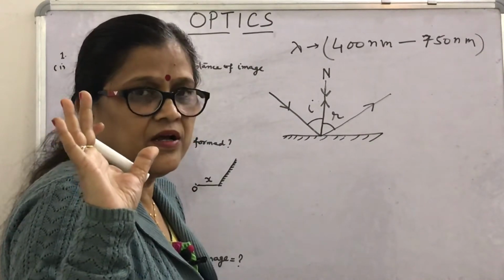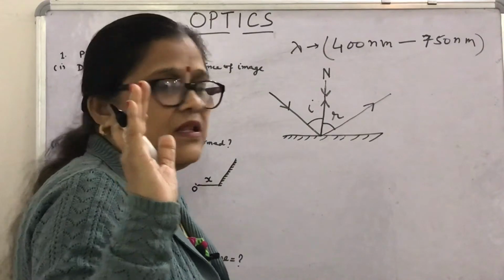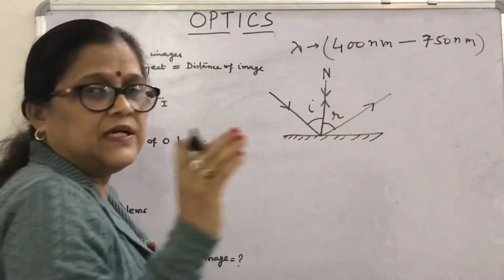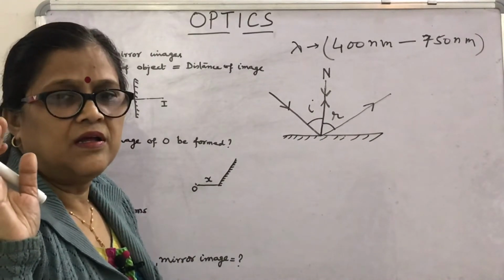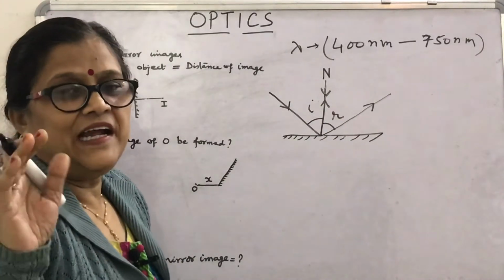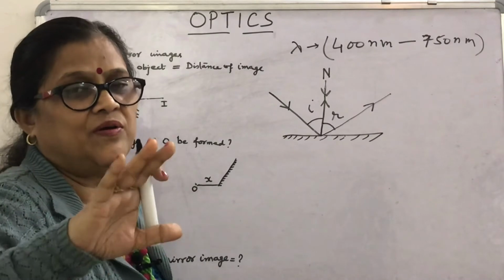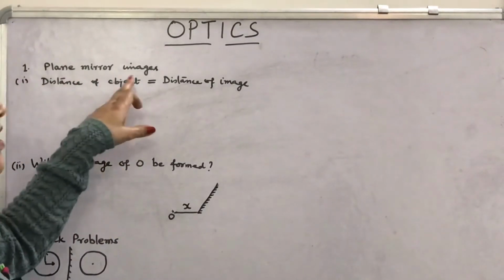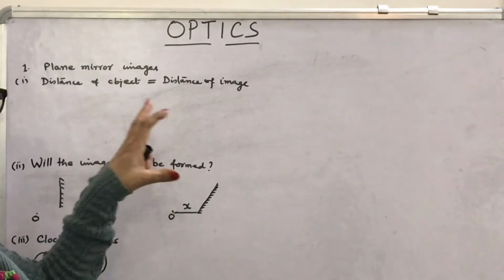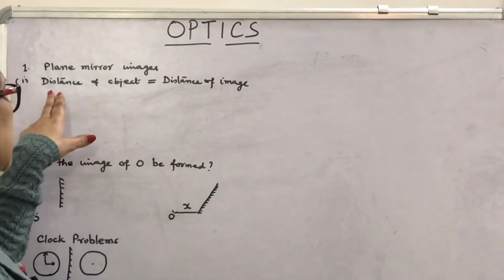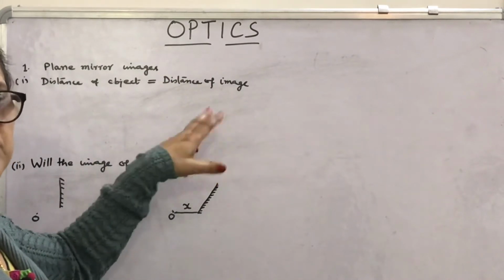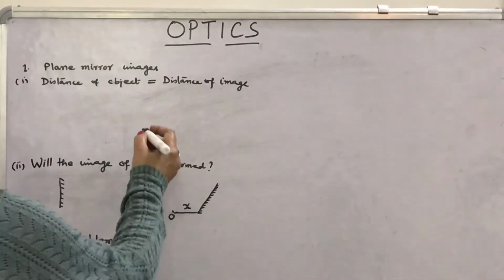Okay. So what happens? The light ray is reflected by, suppose we take the first case, a plane mirror. Today we will discuss the interesting cases of plane mirror. Now we will see plane mirror images, that is reflection by a plane mirror. First point: distance of object equal to distance of image. You must be knowing all these points. So how to prove it?